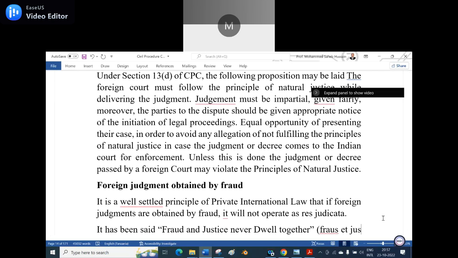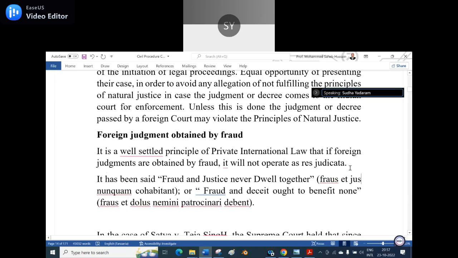Yes, sir. Good. Next, foreign judgment obtained by fraud. If you do any fraud, naturally it is not a fair one. It is a well-settled principle of private international law that if a foreign judgment is obtained by fraud, or by force or any other means, like at gunpoint, if they made the signature and it was forcefully done, it will not operate as res judicata because the judgment is made by fraud.